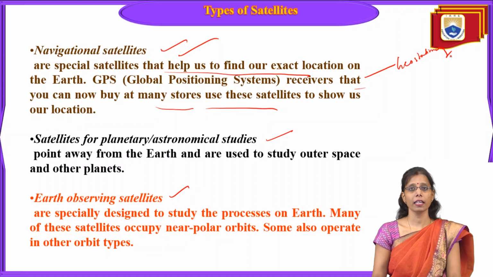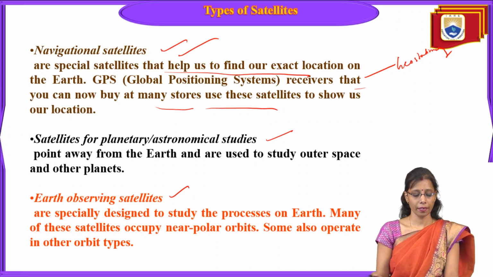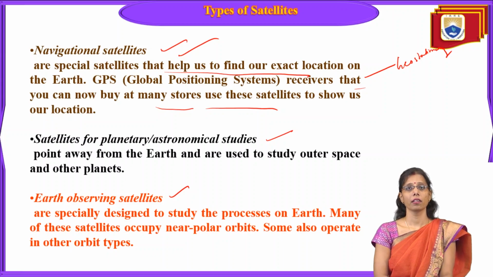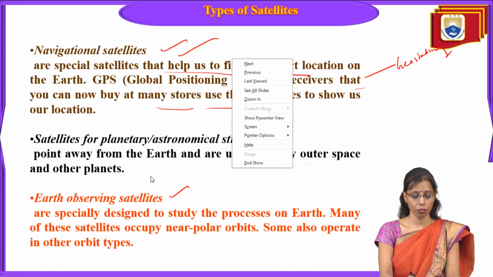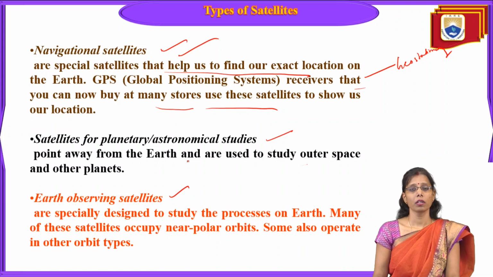Next we have satellites for planetary and astronomical studies. These are pointed away from the Earth and are used to study outer space. So when we want information about outer space, only these satellites are used. They are not for our regular use, just for astronomical studies only.